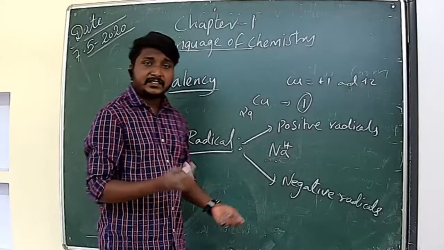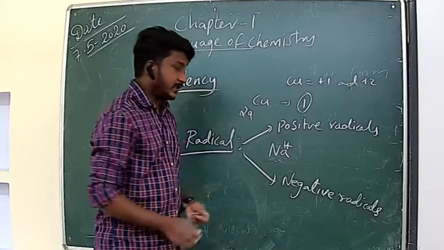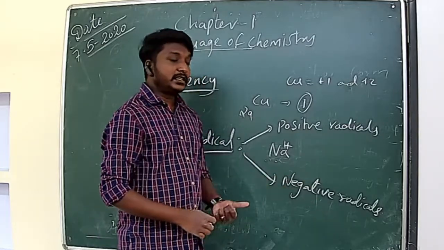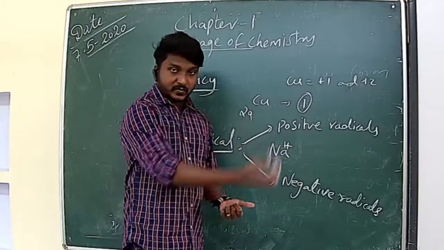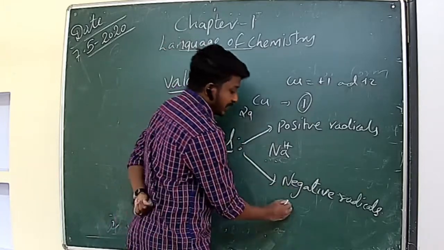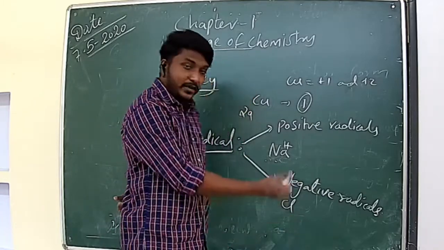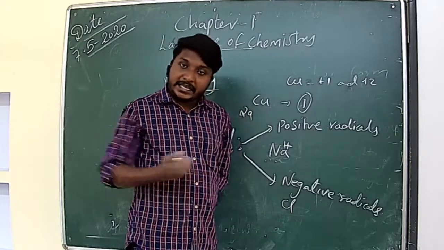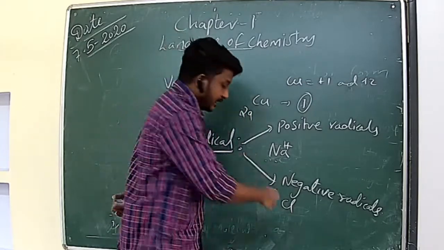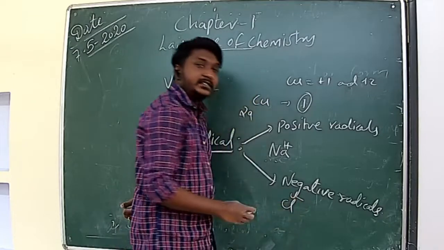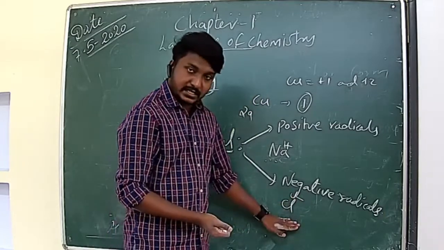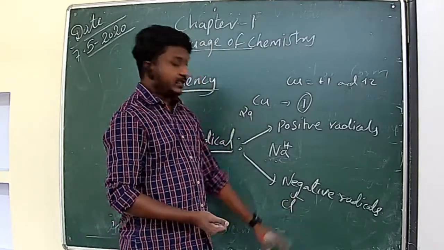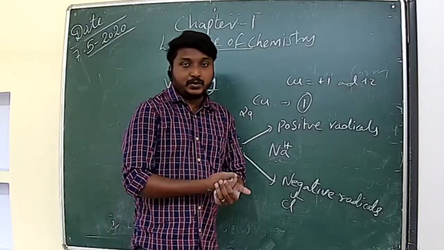So can you say one example of negative radicals? It's very easy because we just discussed valency. In that case, we discussed chlorine, right? Chlorine will accept 1 electron, then it will get a negative charge. So that chlorine contains 1 negative charge. So the atoms having charge also, we can call them negative radicals.